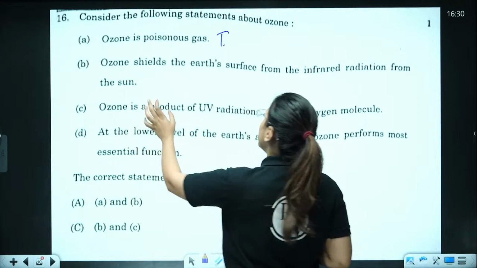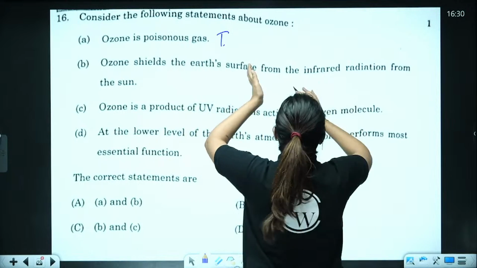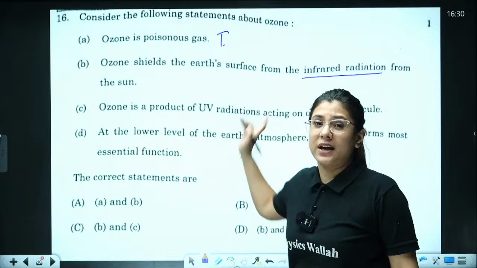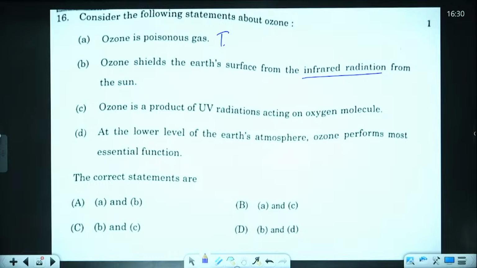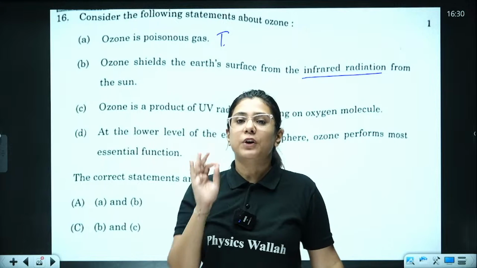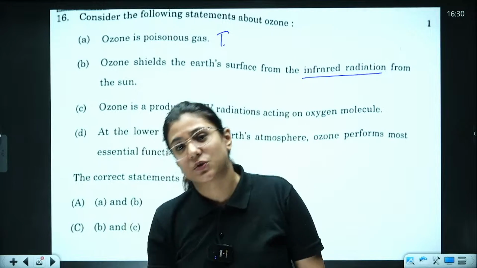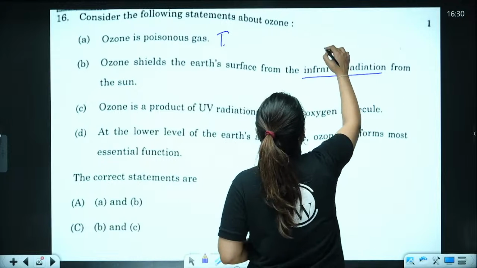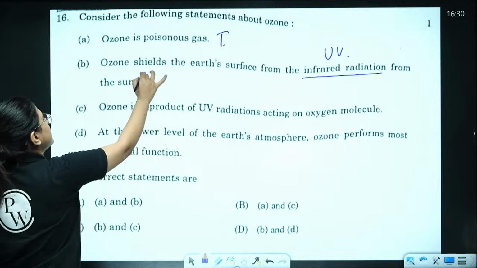Then option B, ozone shields the Earth's surface. So far the statement is right. From the infrared radiation, here is the mistake. Infrared radiation, no. The main work of the ozone layer was to protect us from UV radiation, ultraviolet radiations, not infrared radiations. So this statement is wrong.